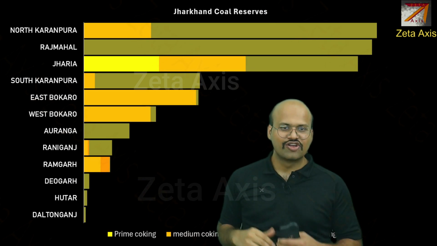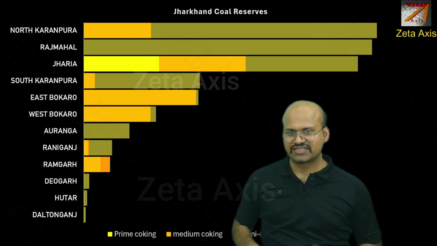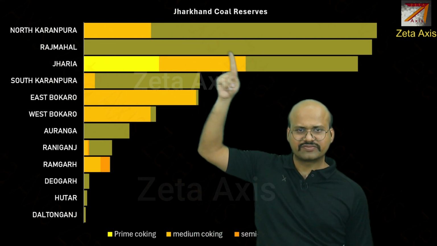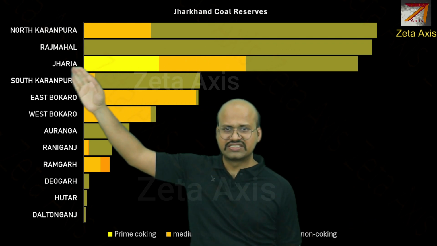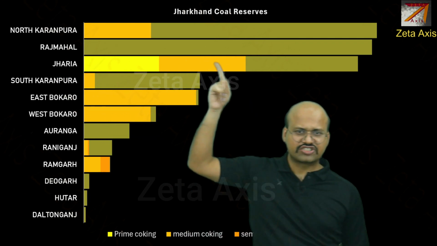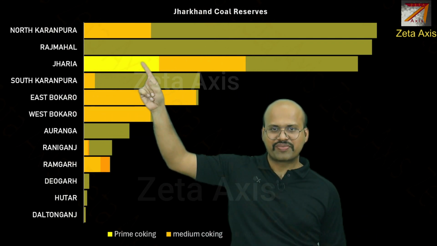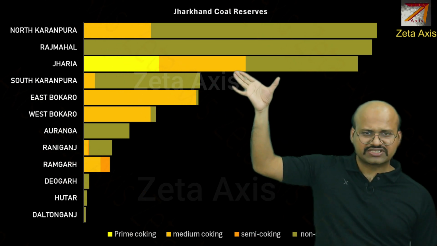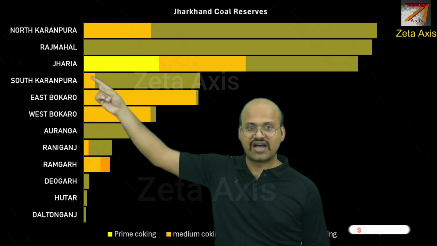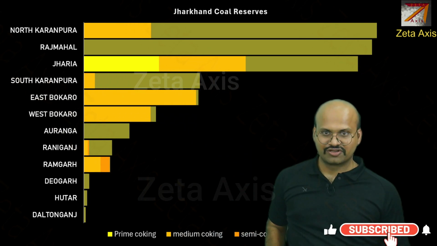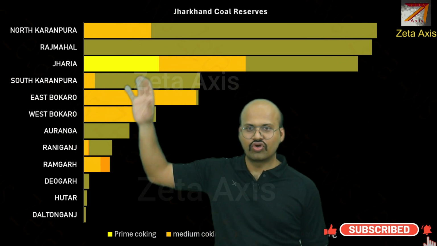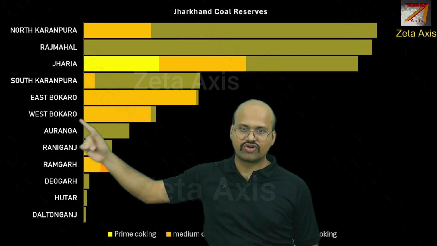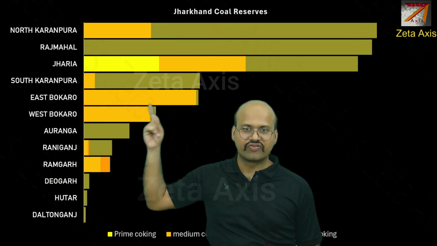Here if we see the coal reserves of Jharkhand, then we can see North Karanpura has the highest coal reserves, followed by Rajmahal coalfield. But Jharia has the best quality. We can see that prime coking coal is only present in Jharia, and more than 50% of the coal reserves in Jharia are coking coal reserves. So the best quality of coal reserves come from Jharia coalfield, and then we see that East Bokaro and West Bokaro also produce a sufficient amount of coking coal.